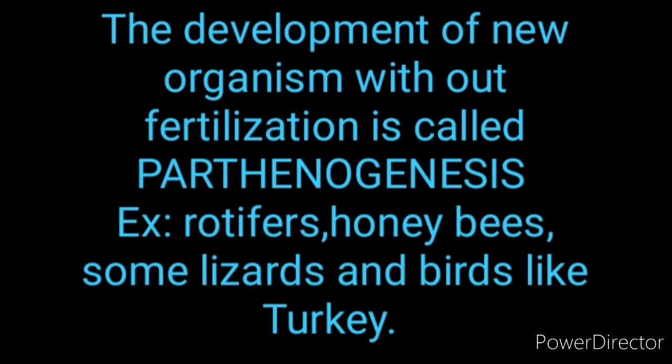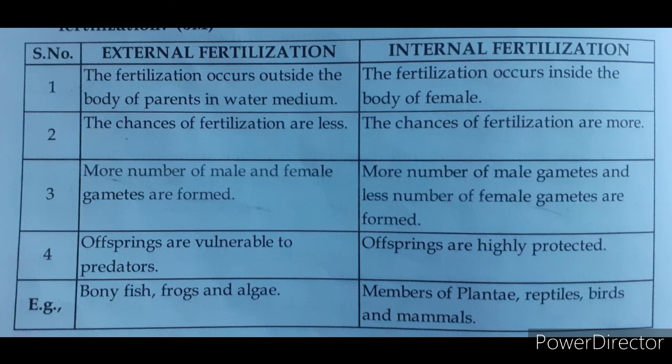Next we'll discuss where syngamy occurs. There are 2 types of fertilization, the external fertilization and the internal fertilization. It depends on the medium. External fertilization means syngamy occurs outside the body of the parents in a water medium.